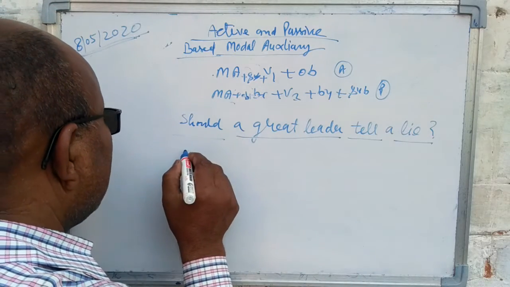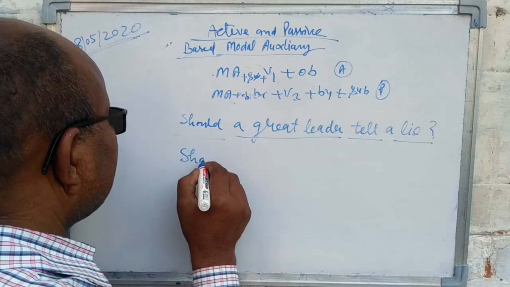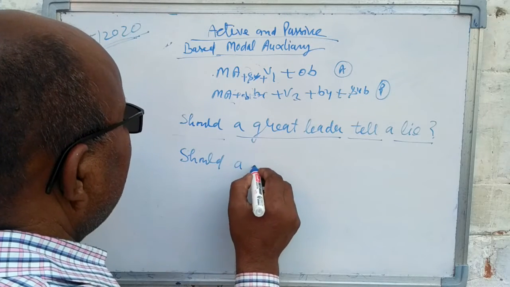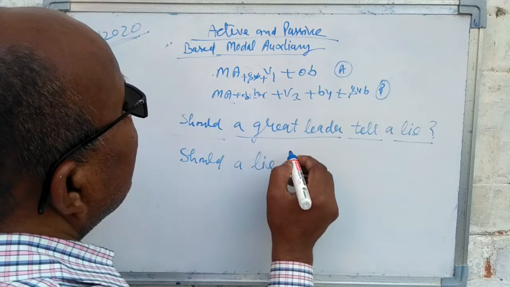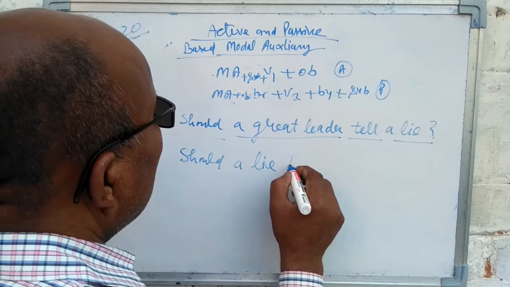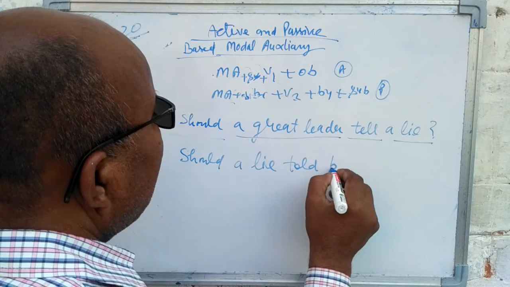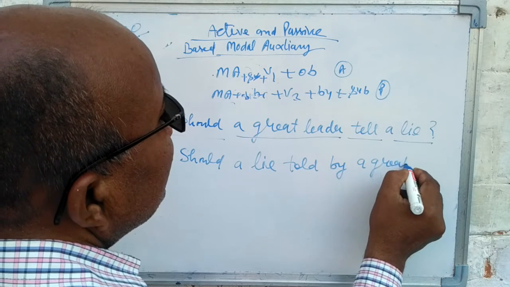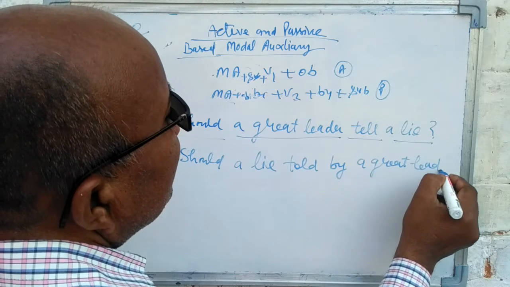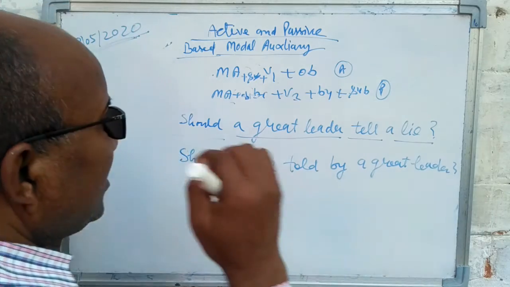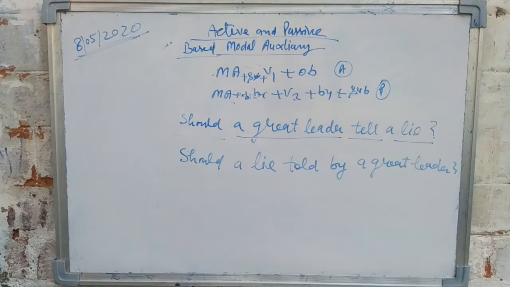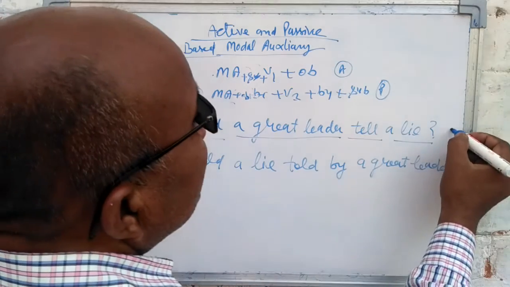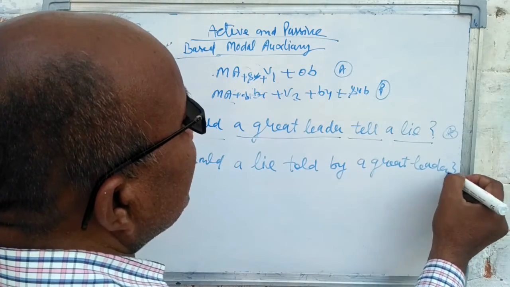First you will write should, then object a lie, be, V3 told, by, the subject a great leader. This sentence is in active and this is passive voice.